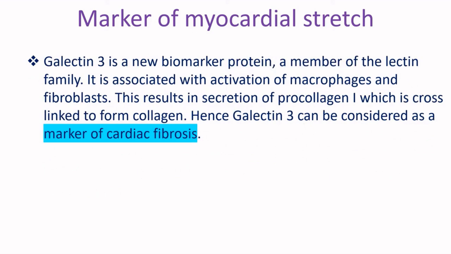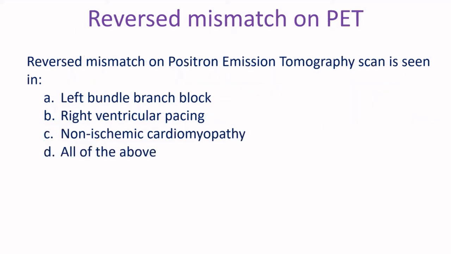Galectin-3 is a new biomarker protein, a member of the lectin family. It is associated with activation of macrophages and fibroblasts. This results in secretion of procollagen 1, which is cross-linked to form collagen. Hence, galectin-3 can be considered as a marker of cardiac fibrosis.